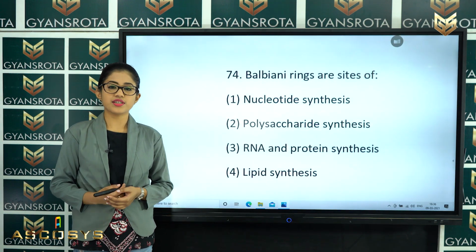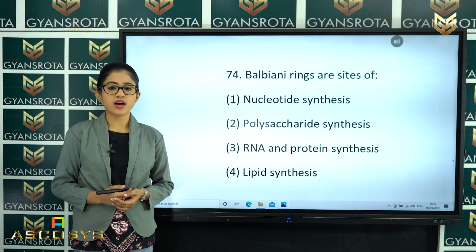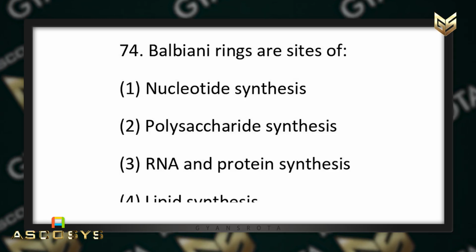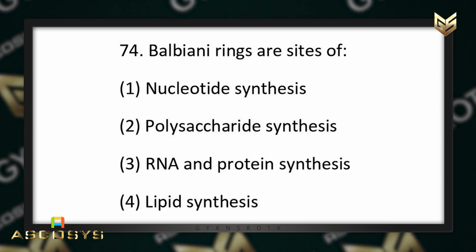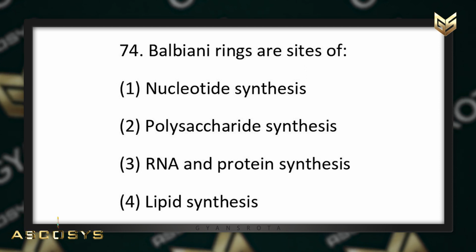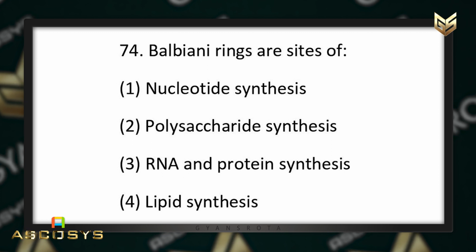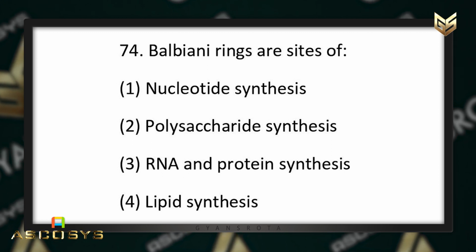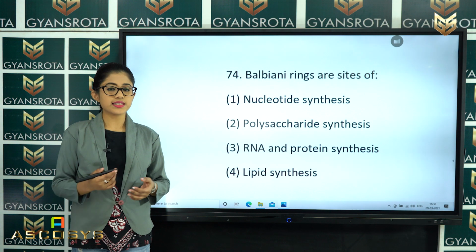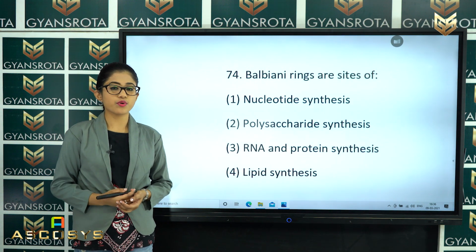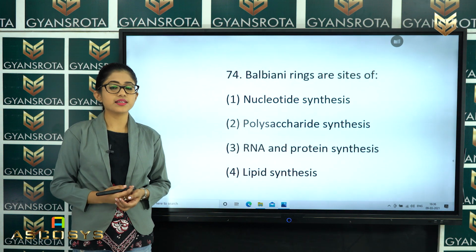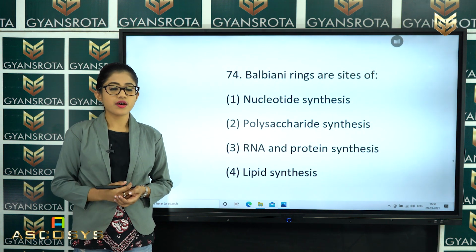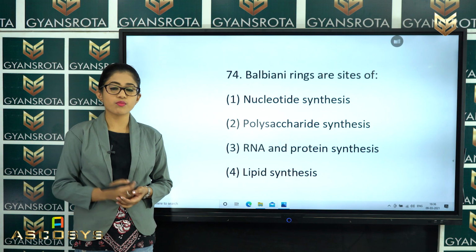Now, the next question is question number 74. Balbiani rings are the sites of nucleotide synthesis, polysaccharide synthesis, RNA and protein synthesis, or lipid synthesis. Since this term, Balbiani rings, is not given in the NCERT textbook, these are nothing but the puffs of chromosomes found in polytene chromosomes.